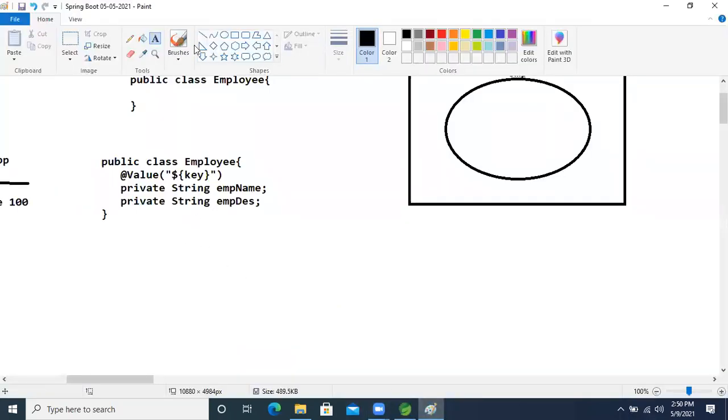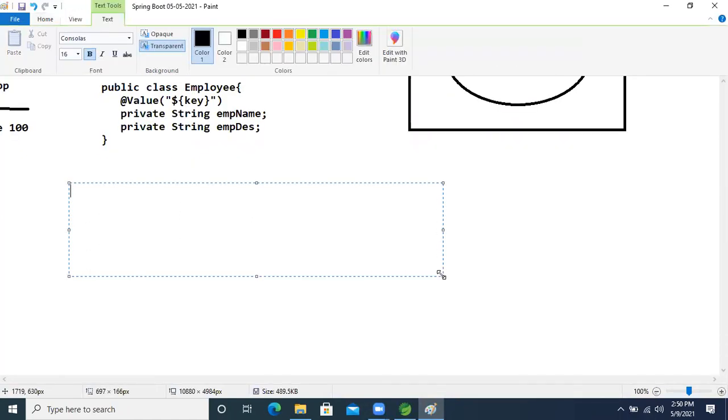So in the application.properties file, what we are writing now: this is the key, my.emp, and I'm taking the name Ravi. Another one is designation: my.emp.desc equal to architect. This is the designation, and this is the name.